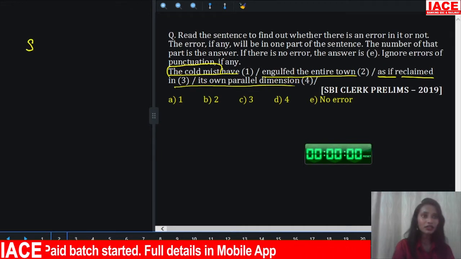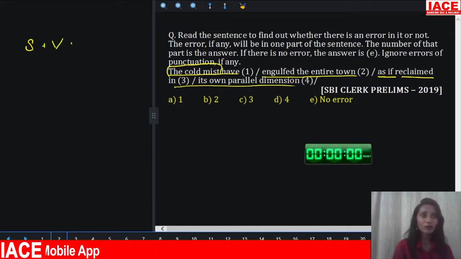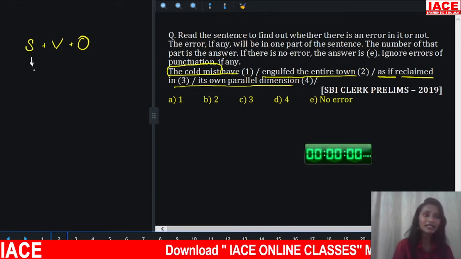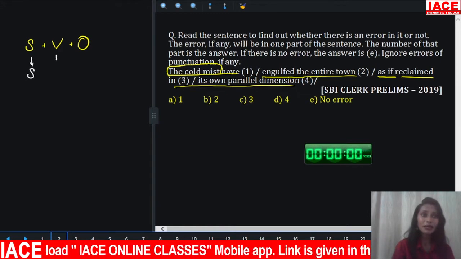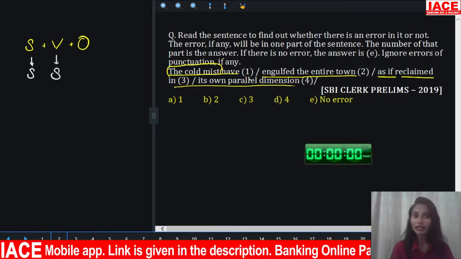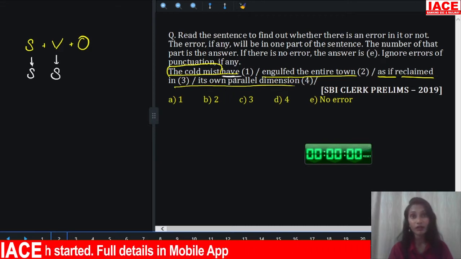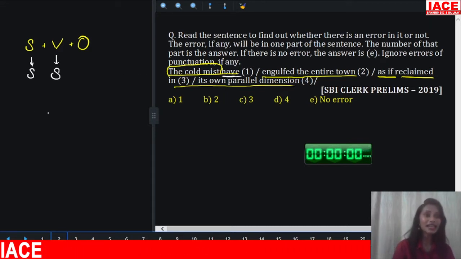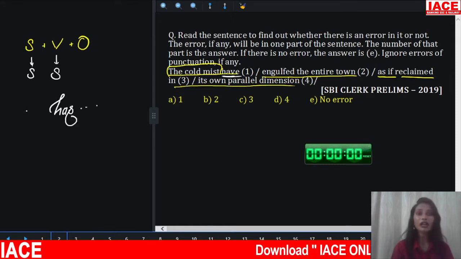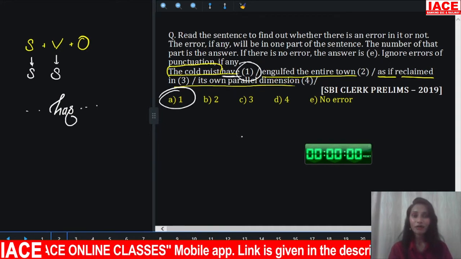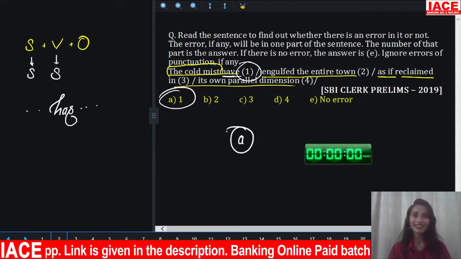We know the structure of the sentence is subject plus verb plus object, right? Here the subject is the cold mist. Is it singular or plural? The cold mist is singular. So when the subject is singular, the verb must be singular, right? But what is the verb here? Have. Is have singular? No, have is a plural form. Here it is third person singular, hence we require a singular verb, that is has. The cold mist has engulfed. So the error is in part 1, hence your answer is option A.